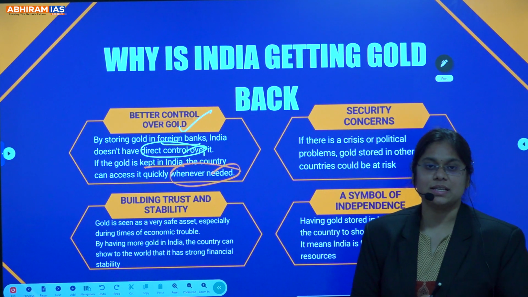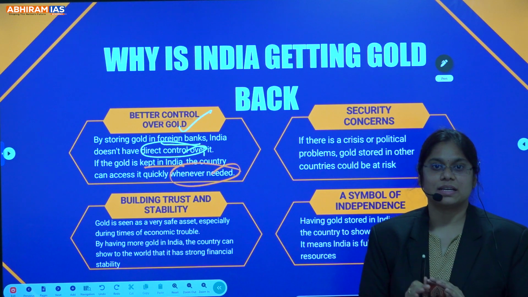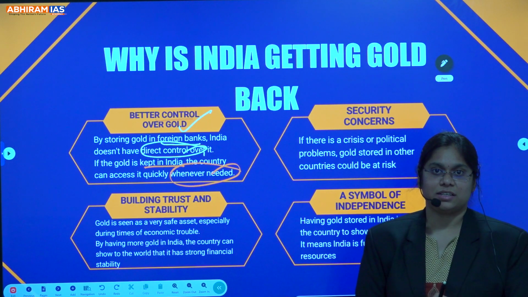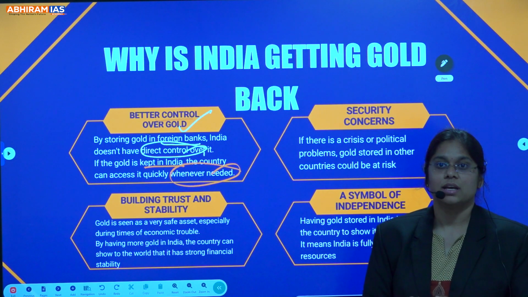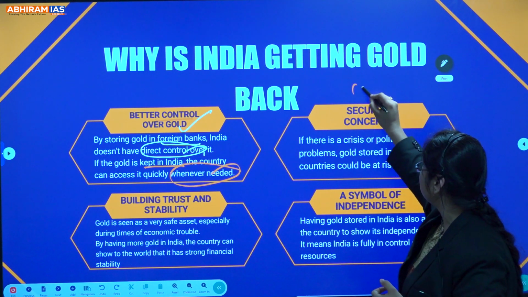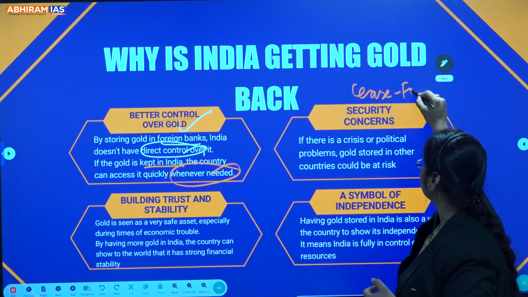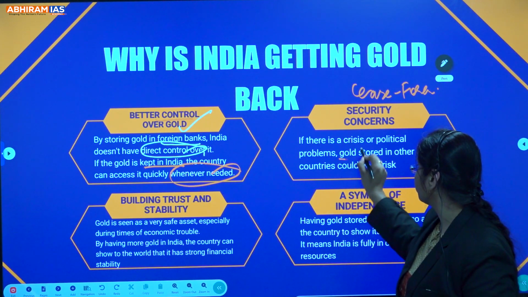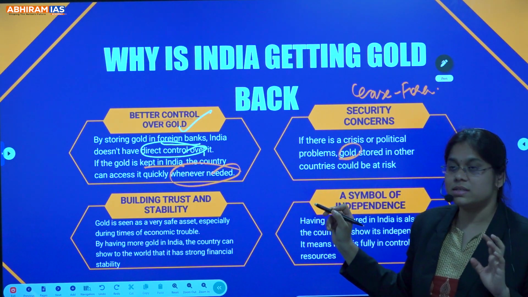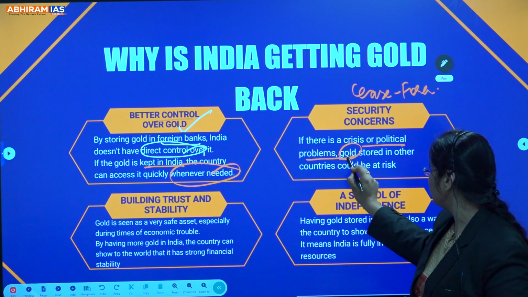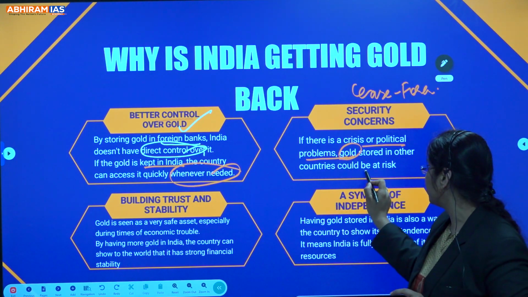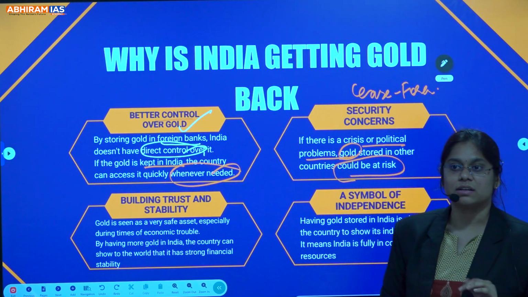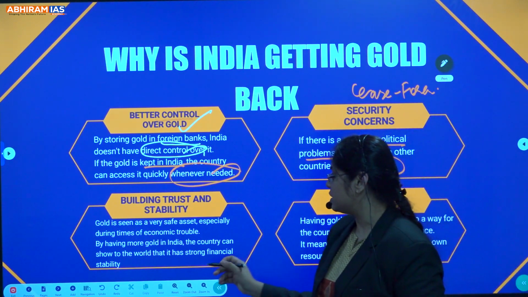Now, the second is security concerns. As said, if you are at war with any other nation, like international wars, they may seize the forex reserves. So that is why India is bringing back the gold. If there is a crisis or political problems, gold stored in other countries could be at risk.